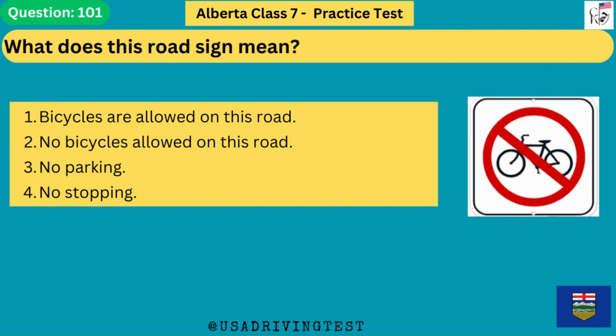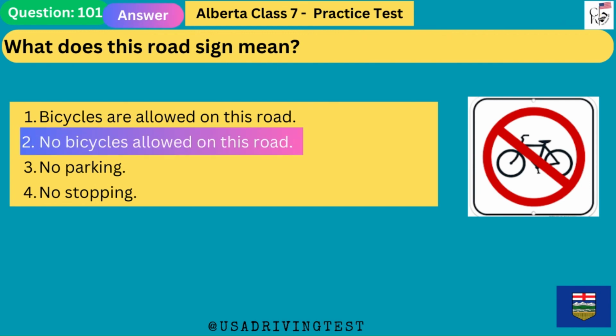What does this road sign mean? 1. Bicycles are allowed on this road. 2. No bicycles allowed on this road. 3. No parking. 4. No stopping. The answer is 2. No bicycles allowed on this road.